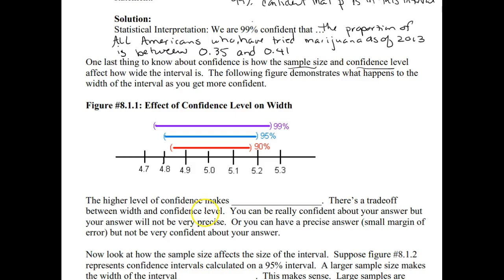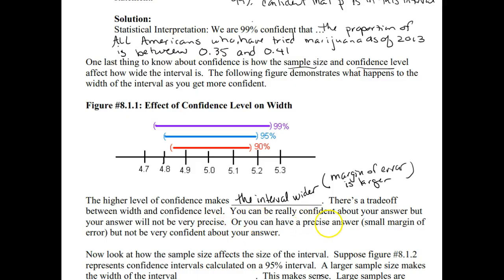So the higher level of confidence makes the interval wider, which means that the margin of error is larger. That's the give and take from the center. So there's a trade-off between width and confidence level.